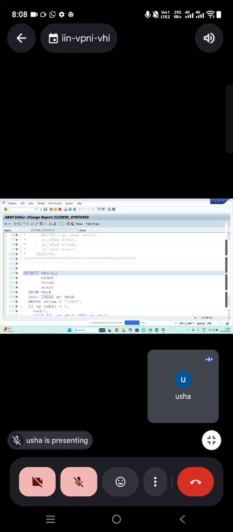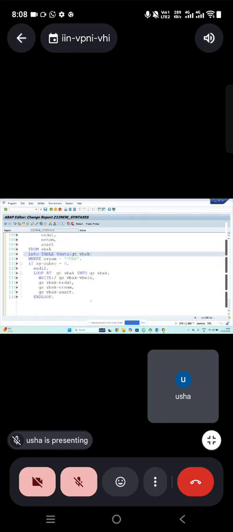We separate with a comma, and there is no full stop after ERDAT. Instead, we use at the rate data in brackets with the internal table name. That's it. This declares the internal table, and this is into work area. But how to declare the work area? Here you can use the inline declaration with the data keyword.